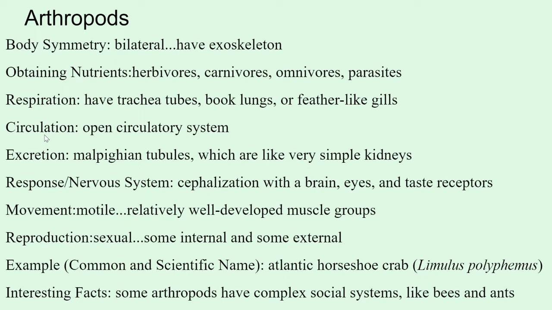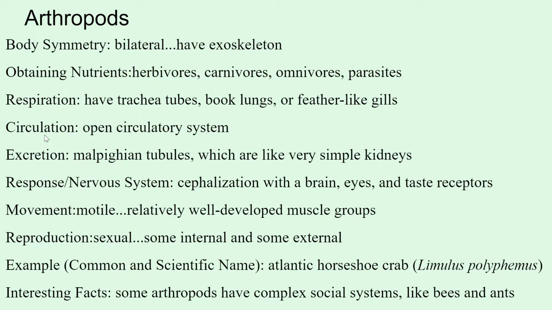Those are different ways to do respiration than what we've seen before. Before, we've seen organisms that still do some diffusion for their respiration, and these ones have actually more complex respiratory systems. All of the arthropods do have an open circulatory system, which is a little less complex.